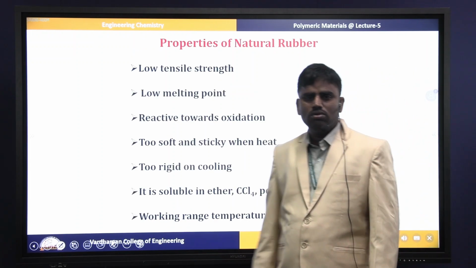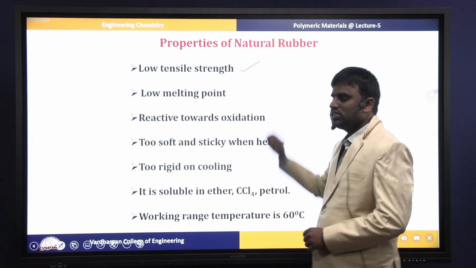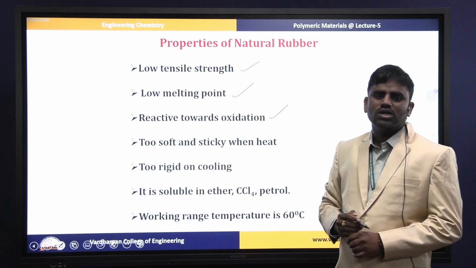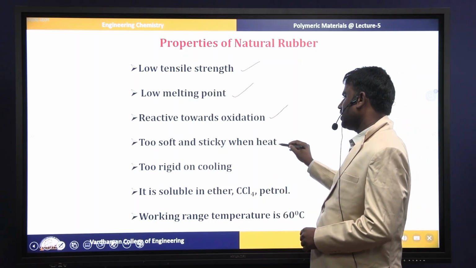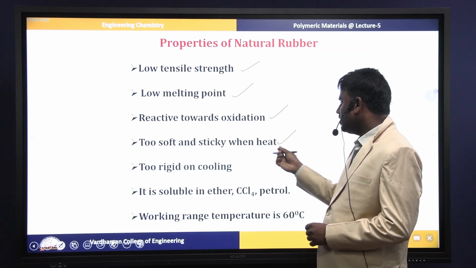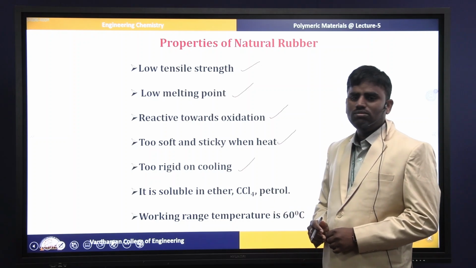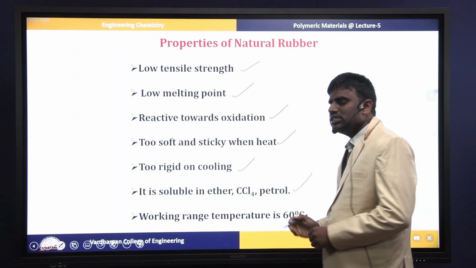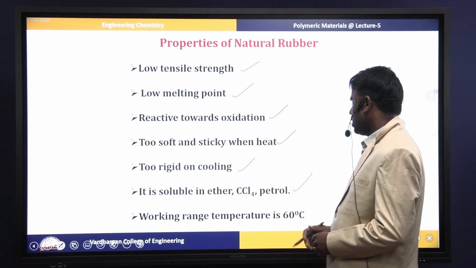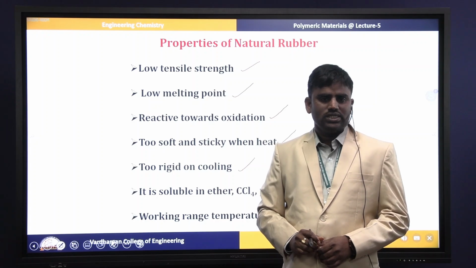Next, moving to the properties of natural rubber. Natural rubber possesses low tensile strength and a low melting point, and it can easily get oxidized in the presence of environmental gases. It is soft and sticky in nature. When we heat it, it softens; after cooling, it becomes a rigid material. It is easily soluble in organic solvents, either ether, CCl4 or petrol. And the working temperature of natural rubber is only up to 60 degrees centigrade.